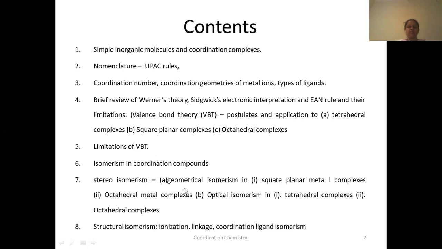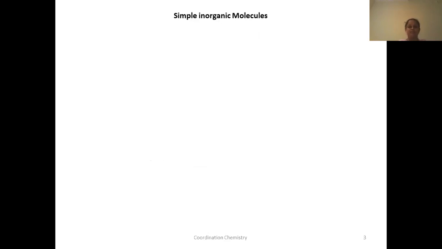geometrical isomerism in square planar complexes, octahedral metal complexes, and optical isomerism in tetrahedral and octahedral complexes, and structural isomerism. In structural isomerism, we will be learning ionization isomerism, linkage, coordination, ligand isomerism. So, dear students, now let us start the lesson.